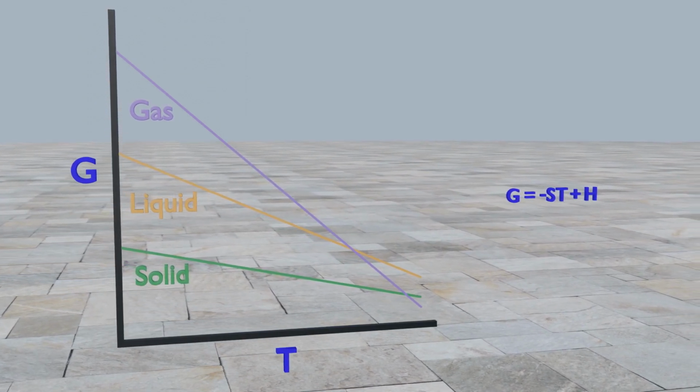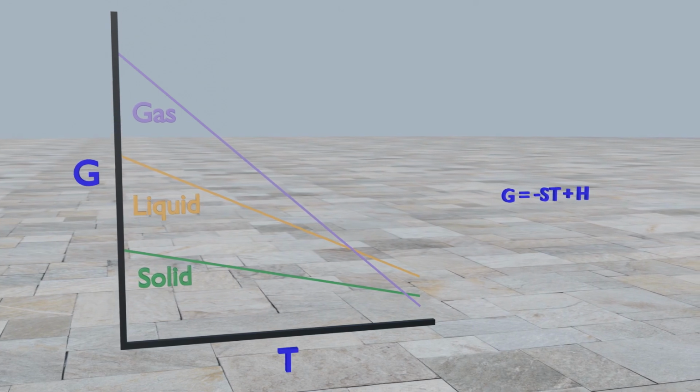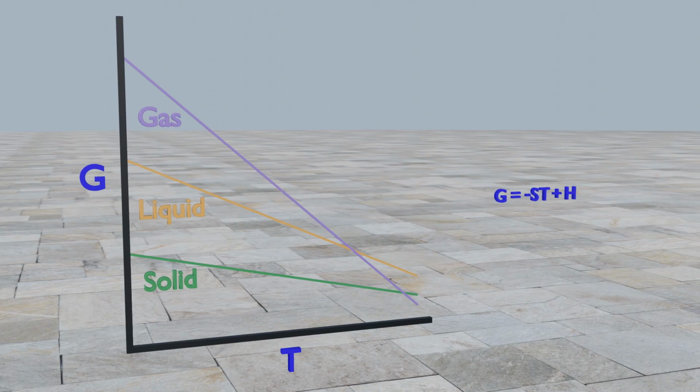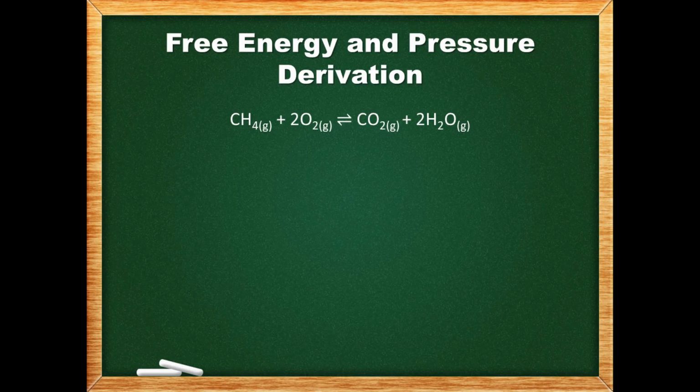Gases have far greater entropy than liquids and are also more sensitive to changes in temperature. Likewise, liquids have greater entropy than solids and are more temperature sensitive than solids. There are more ways for gas molecules to arrange themselves in a larger volume. Entropy depends on volume, so it must also depend on pressure. But how does the change in free energy depend on pressure?